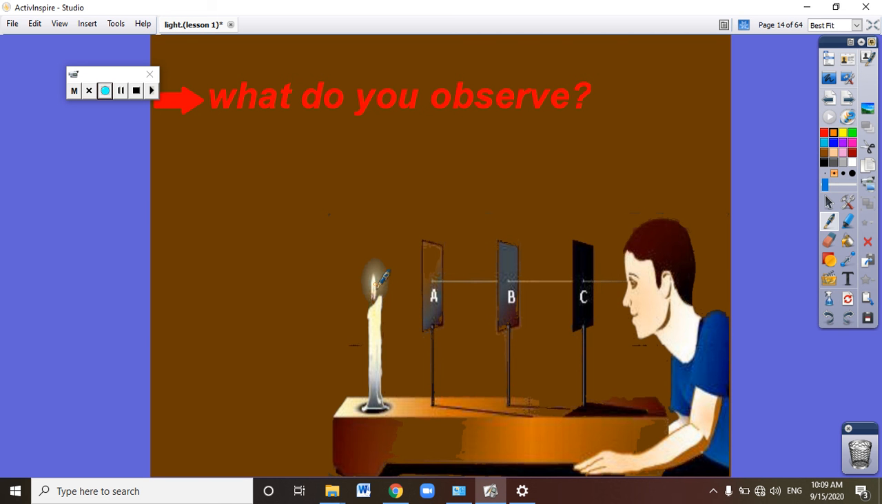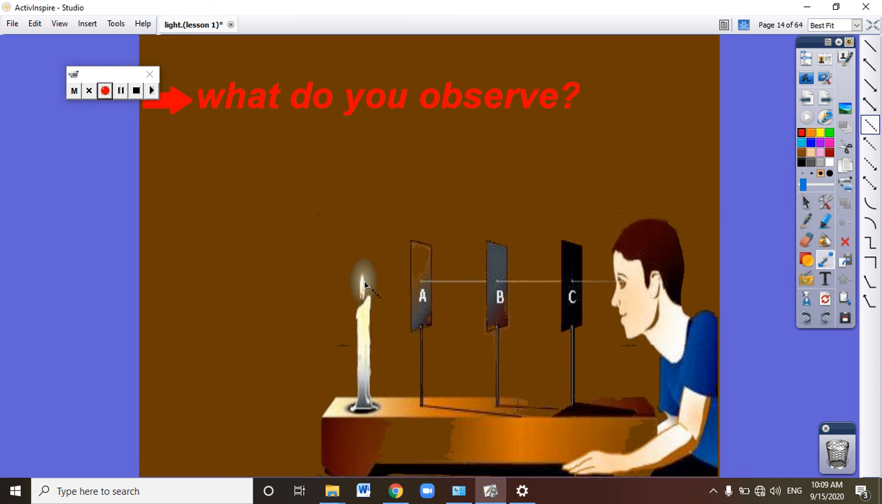What will we see? We will see the light of the candle. Yes, we will see it. Why? Because light travels in straight lines. Light comes from the candle through the hole of partition A, through the hole of partition B, through the hole of partition C to your eyes. So it's a straight line. This activity proves that light travels in a straight line.